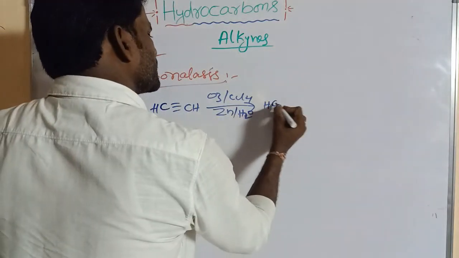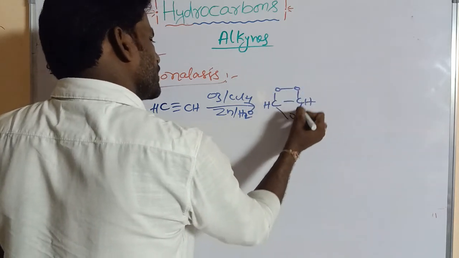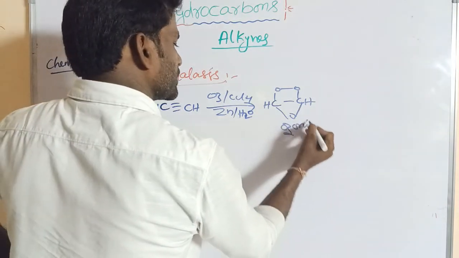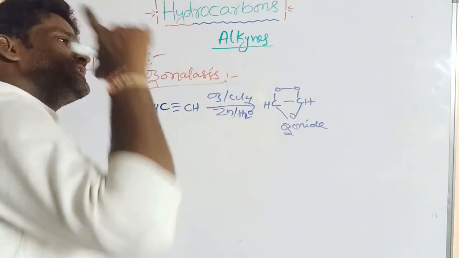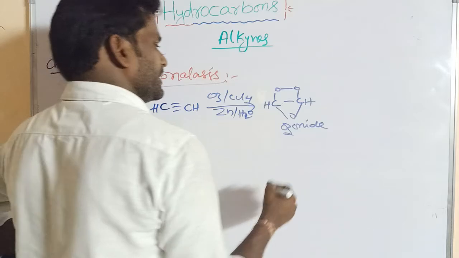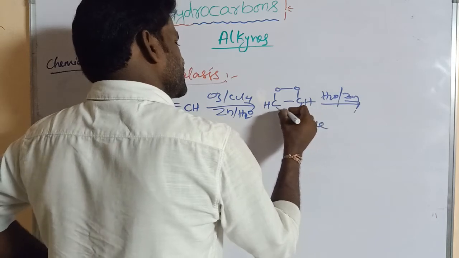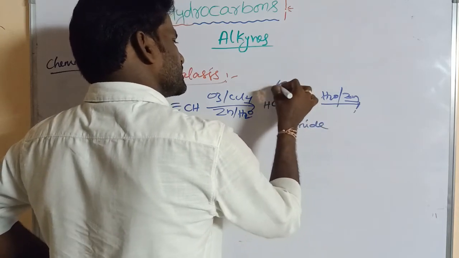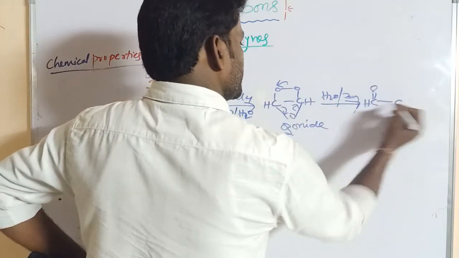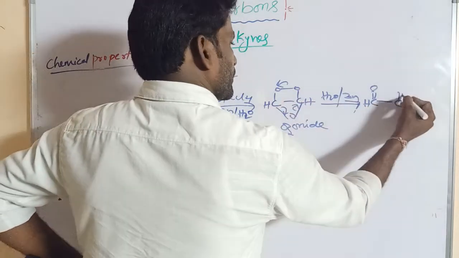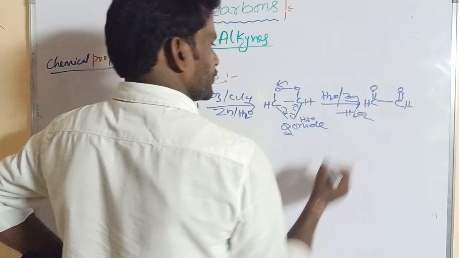Initially it gives an ozonide product, like ethylene ozonide; here the acetylene ozonide, which on hydrolysis in the presence of zinc, with this bond shifted towards this, finally gives CH double bond O, CH double bond O. The O reacts with H2O and gives H2O2.